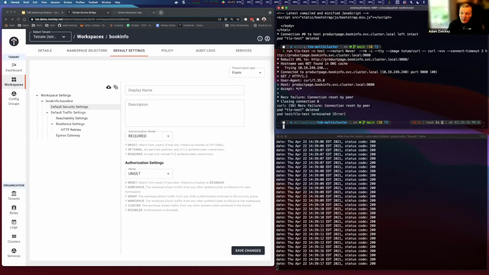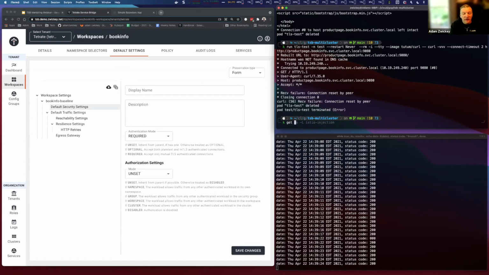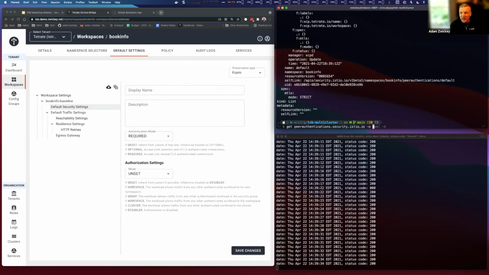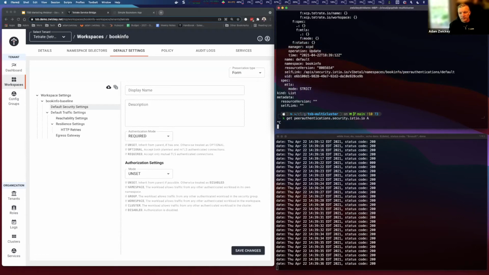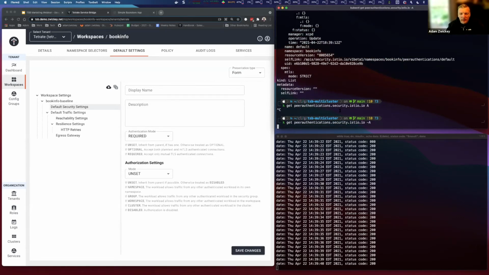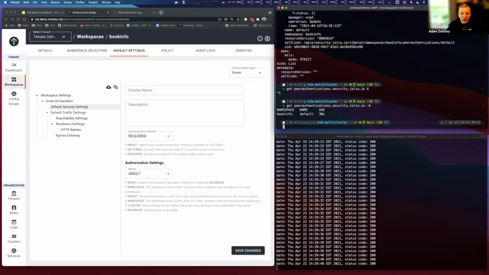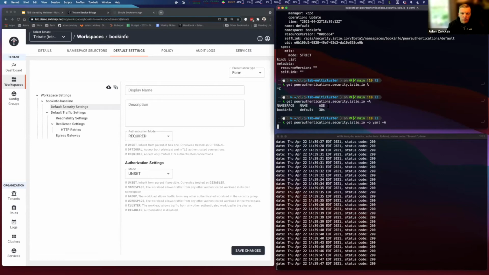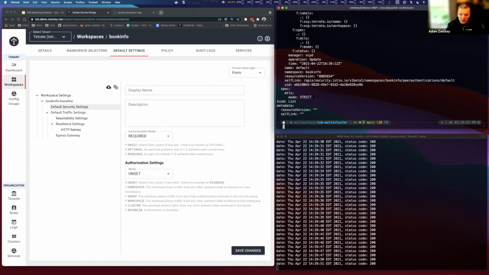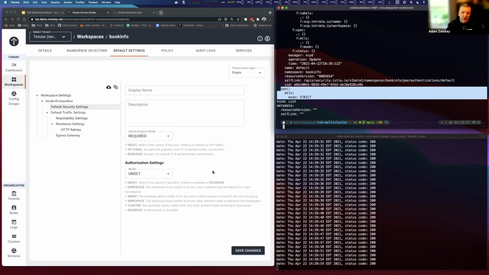I get a connection reset by peer, which is indicative that the server rejected me because I didn't present my client certificate. If I take a look at what's actually distributed within the mesh, well, let me actually not get the YAML first. Let's take a look at what got sent out. We'll see in my book info, I now have a default peer authentication policy that got sent here 30 seconds ago. If we take a look at this, we'll see probably what you'd expect. It's an Istio policy that's enforcing strict mTLS.